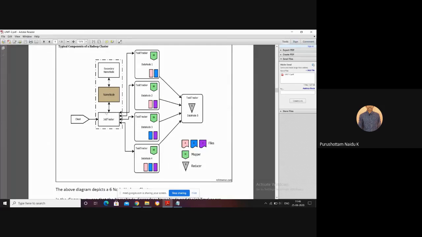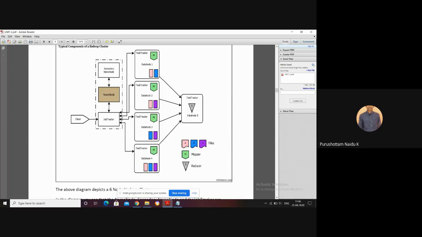Now the job tracker takes which data the client wants to process, the complete information, in how many data nodes the data is contained, and the locations of the data nodes. That type of information we have at the name node. Now the job tracker takes the locations of that data, and assigns a task tracker to each and every data node or each and every block of the data.